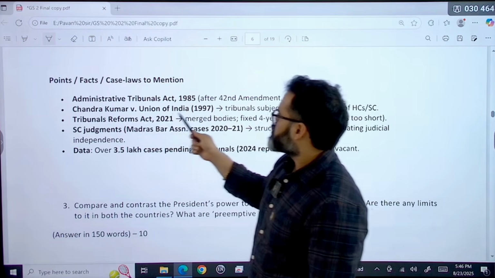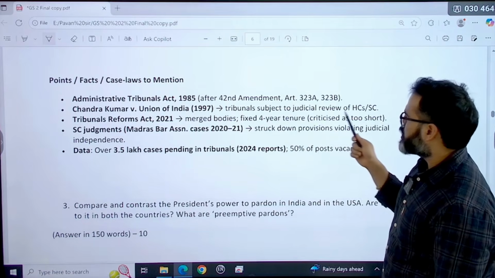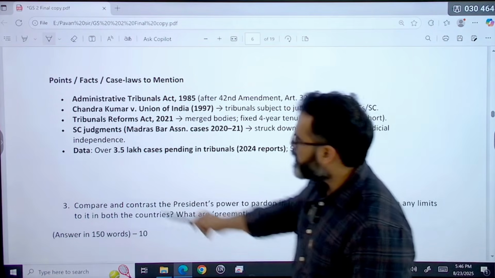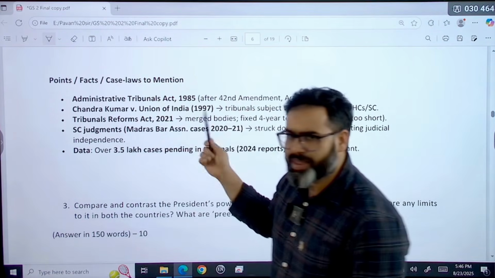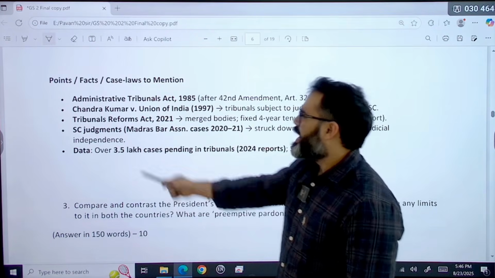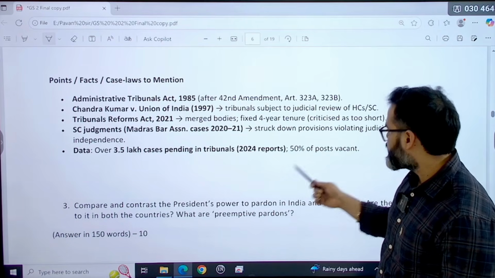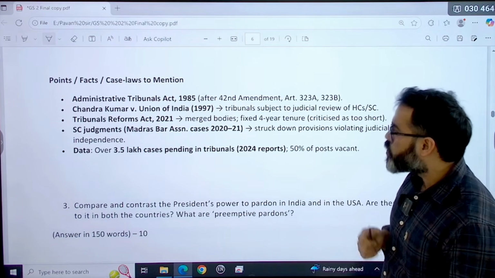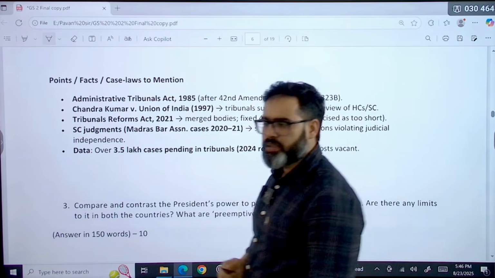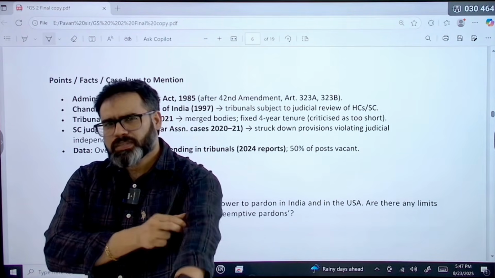Chandra Kumar versus Union of India case, where tribunals are subject to judicial review of the High Court and Supreme Court, we have already covered. The Tribunal Reform Act 2021, that also we could have mentioned over there. And data you can give, like 3.5 lakh cases pending in tribunals, 2024 reports, and 50% of the posts vacant, that you can write in this particular question. I hope it is clear.